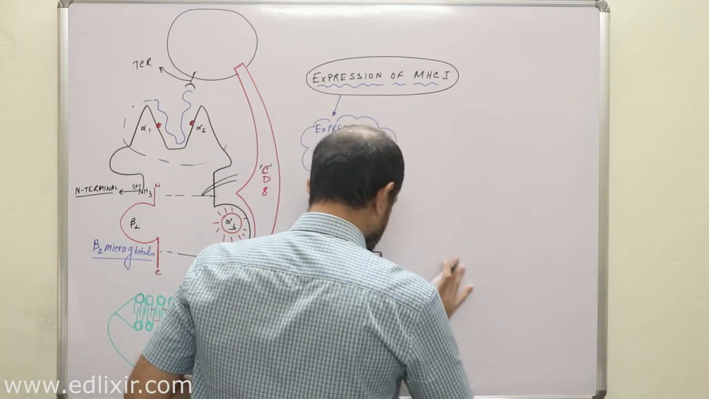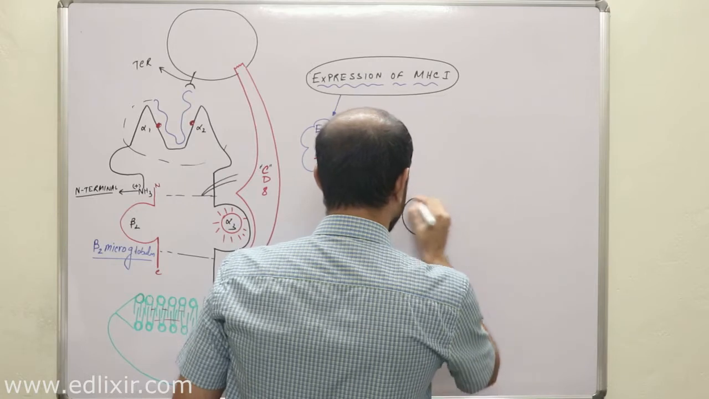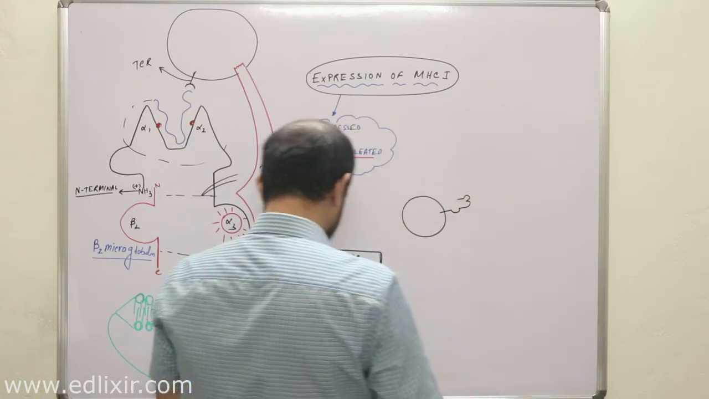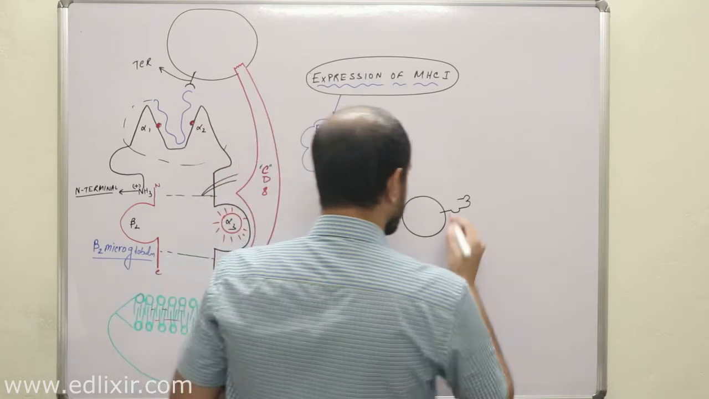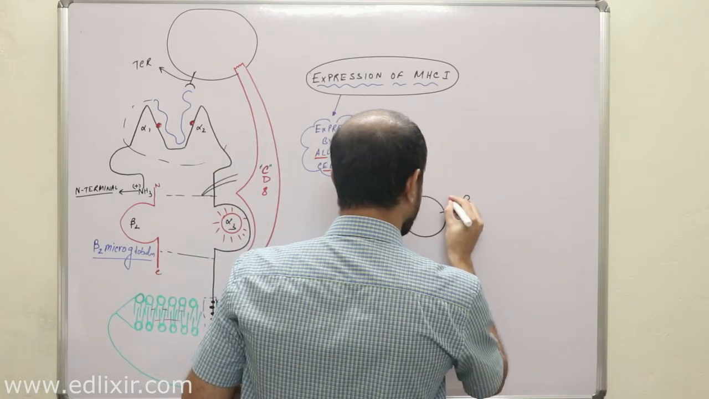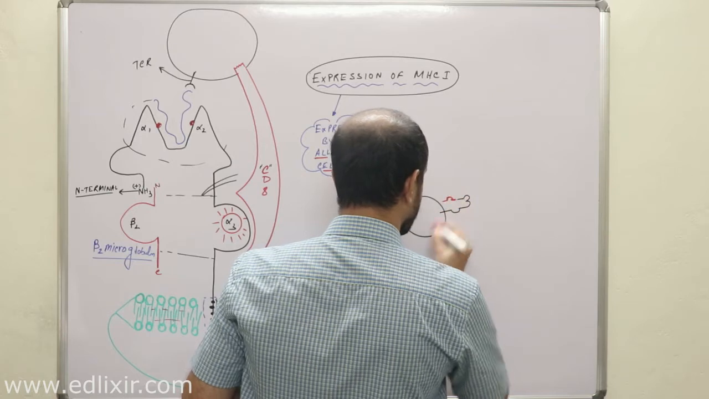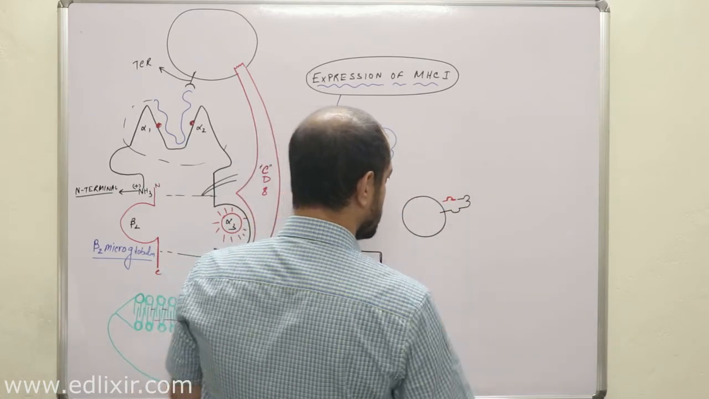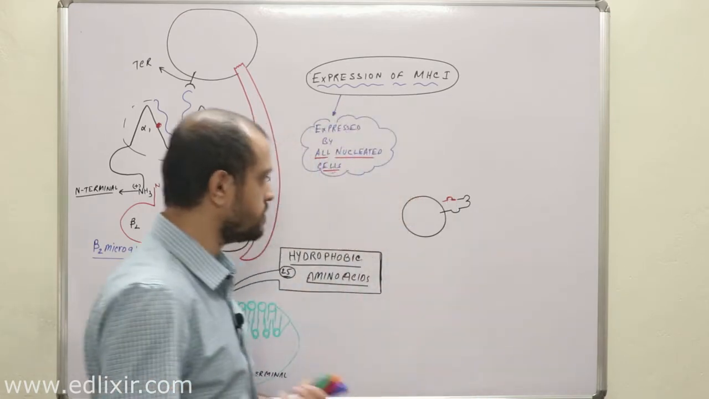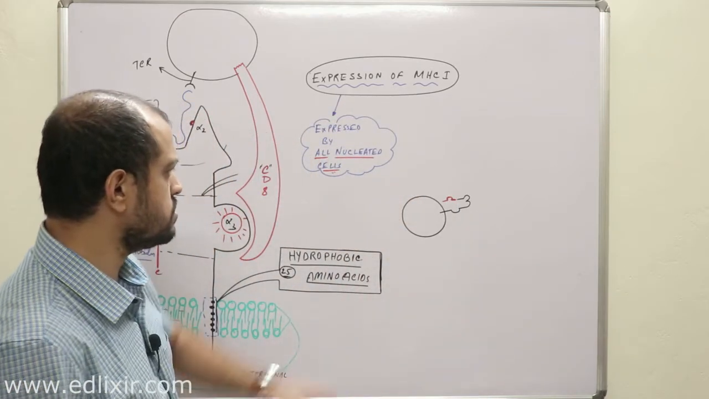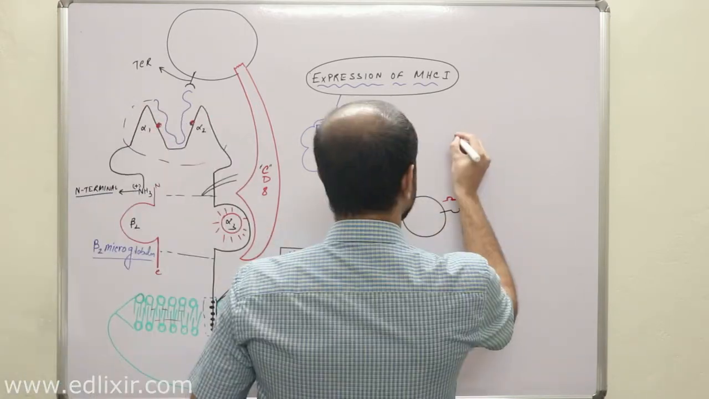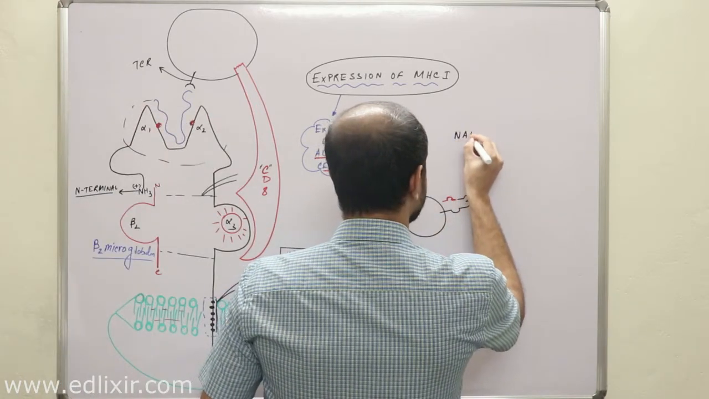Suppose this is a cell, and it is expressing MHC class 1 molecule here. Suppose this is your MHC class 1 molecule. So this is alpha 1, this is alpha 2, this is alpha 3, and this is beta 2 microglobulin. So this is your MHC class 1. Now a very important point you need to understand is this. Do you know what is NK cell or natural killer cell?